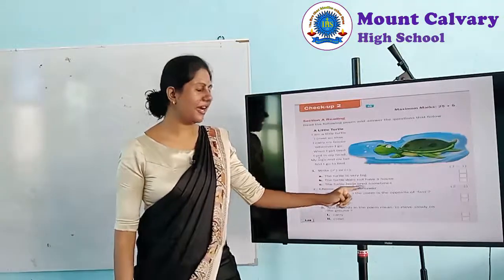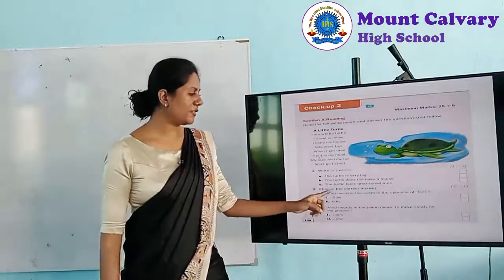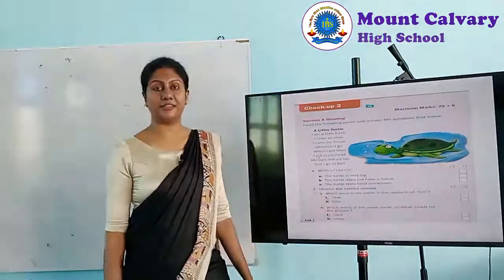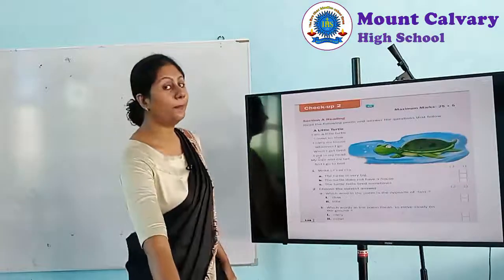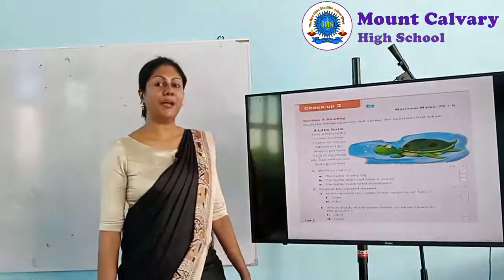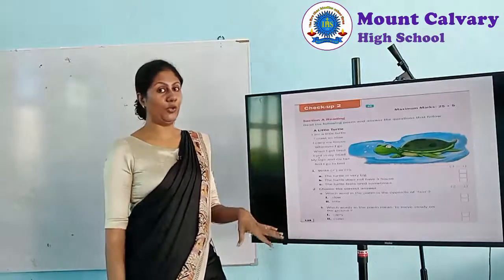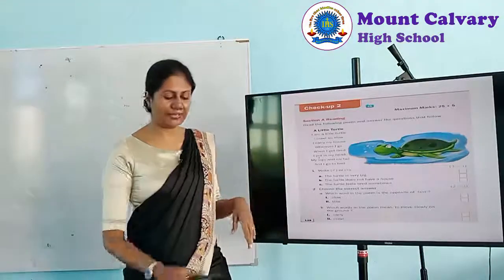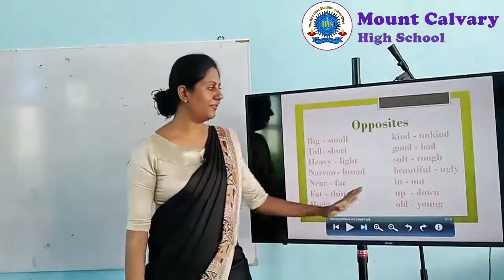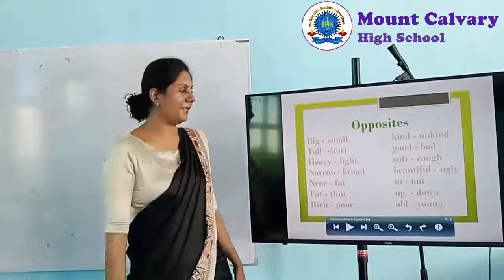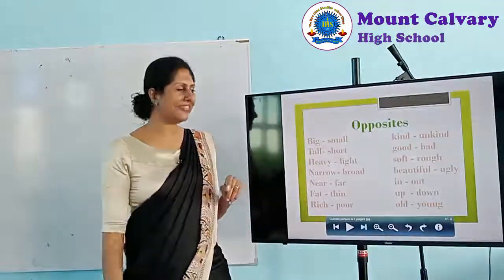Choose the correct answer. Which word in the poem is the opposite of fast? Do you remember we did opposites? Big, small, fast, slow, tall, short. Let me show you some opposites. All right, see here I have given you some. There are a lot more opposites, I guess. Let us read it.